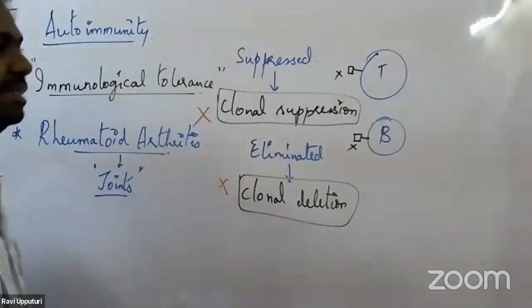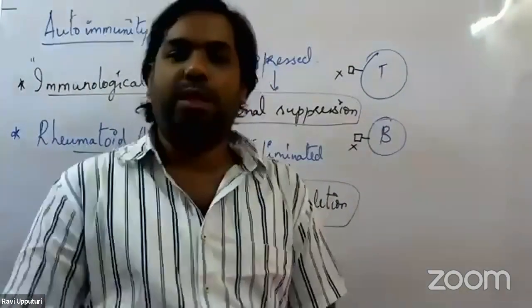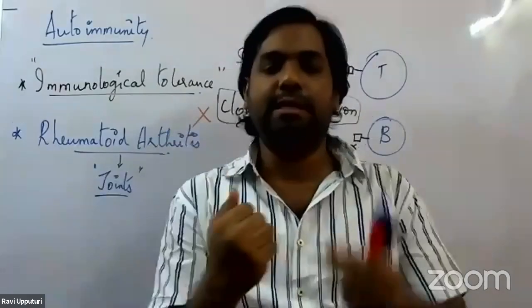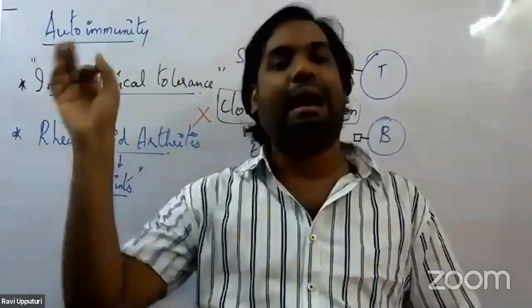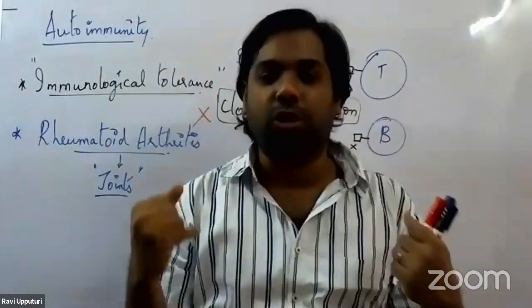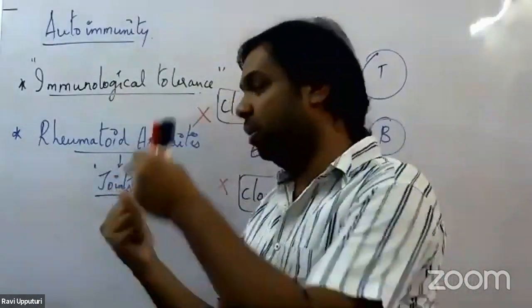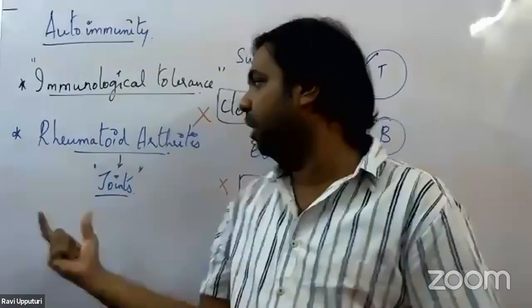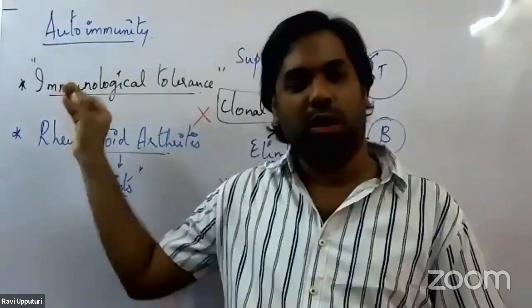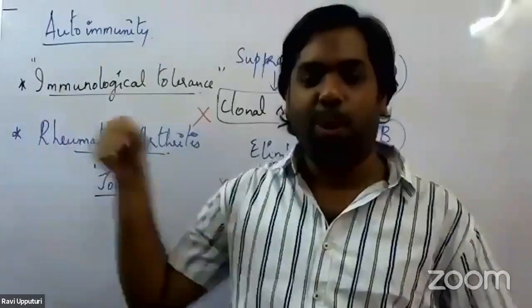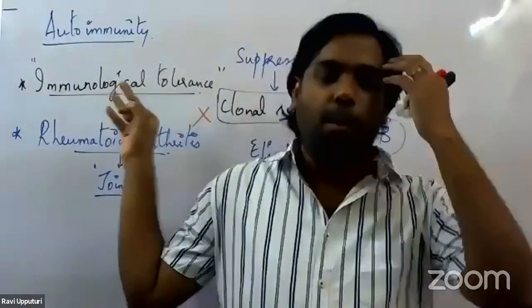The immune cells, that is the T lymphocytes and B lymphocytes, will start recognizing the cells in the joints as foreign cells, and they would go and target them, bringing about the destruction of the cells present in the joints. Therefore, we call it rheumatoid arthritis, one of the autoimmune diseases. This is actually considered to be the most common autoimmune disease in most individuals.